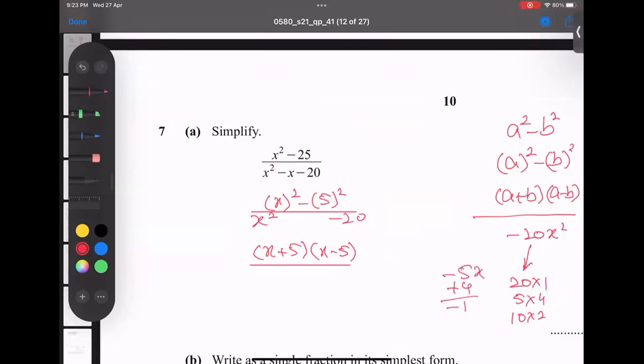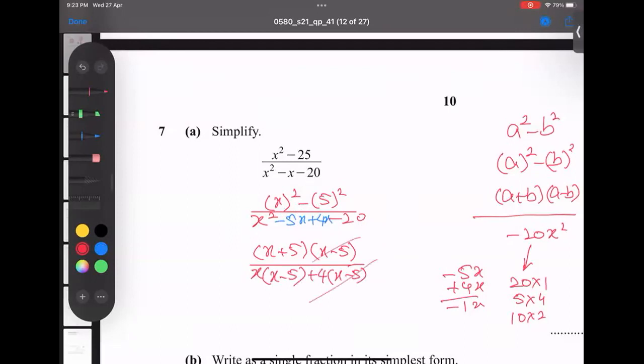So x square and x. I'm copying these two terms here, showing them in blue color so you can understand: negative 5x and plus 4x. From these two terms, what is common? It is very clear, x is common. I got x minus 5. And from here, what is common? 4 is common, and I got x minus 5.